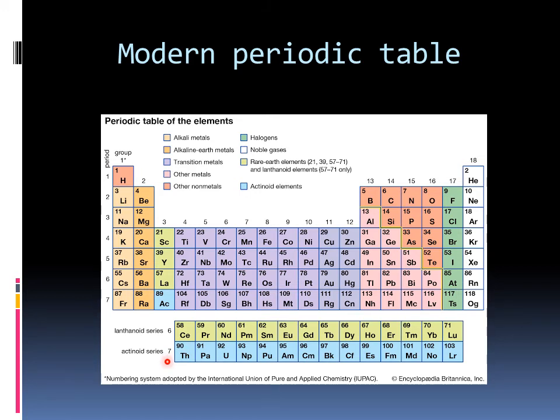Lanthanides and actinides have similar properties because they belong to the same group, that is 3B. But they are shown at the bottom of the periodic table because if we place these elements in the main body of the periodic table, it will distort the shape of the periodic table.